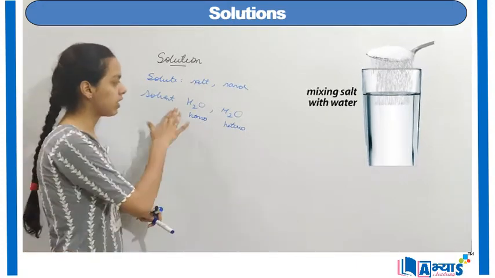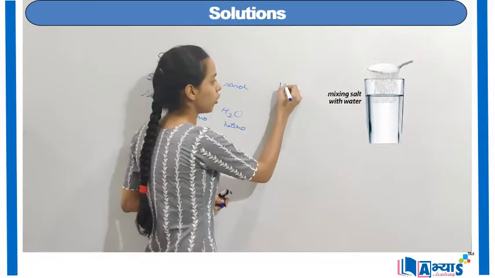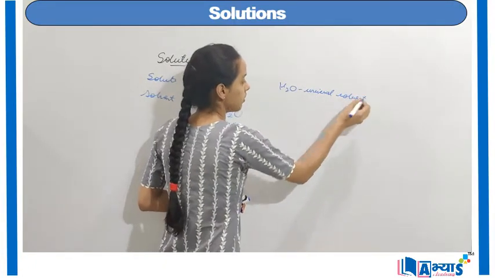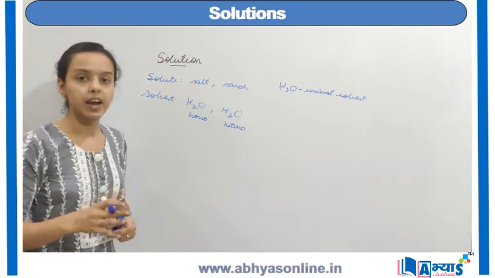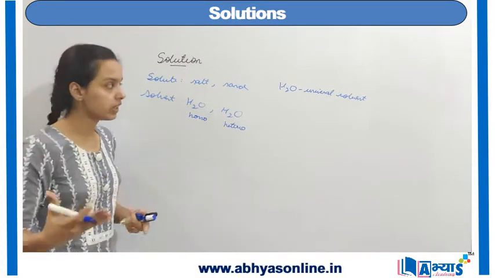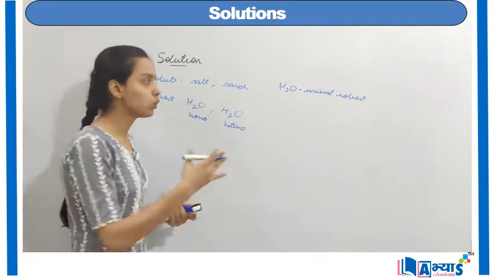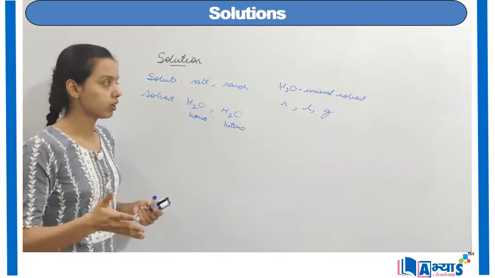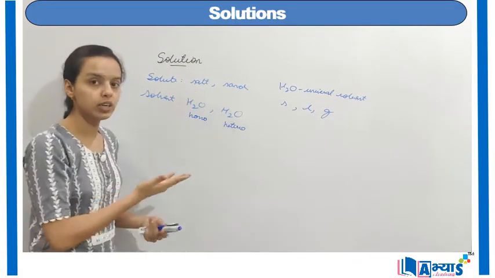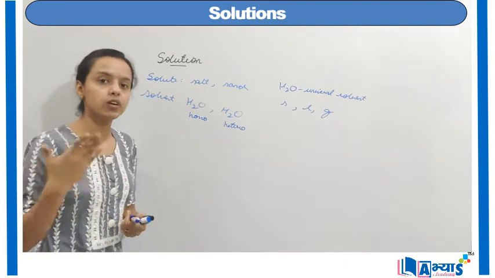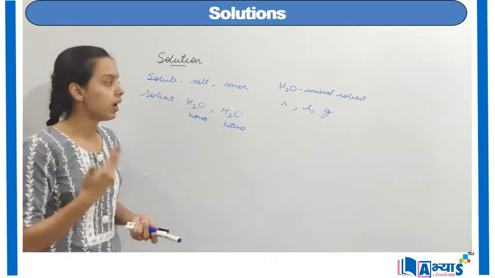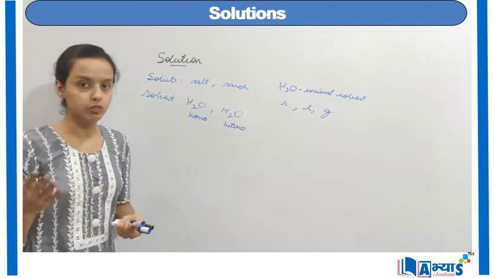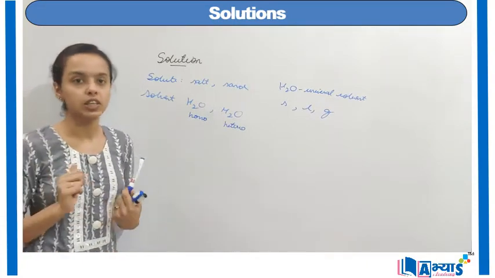Now, as you can see, we have taken water, and that is why it is said that water is the universal solvent. By the word universal solvent, we basically mean that it can dissolve most types of solutes, and those solutes can be in the solid, liquid, or gaseous state. Water can dissolve solids, like salt. It can also dissolve liquids, like alcohol. It can also dissolve gases like carbon dioxide or oxygen. Because it can dissolve so many types of solutes, it is referred to as a universal solvent.